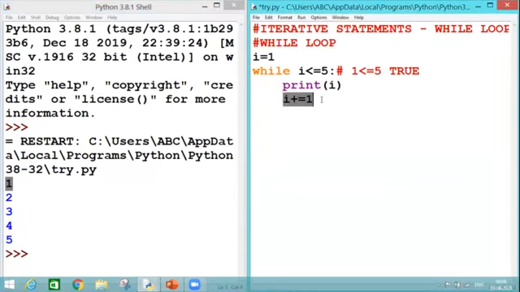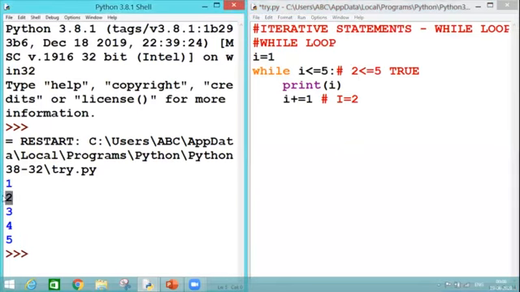Next, it is taking the increment of 1 value. So I has become 2. Now it is again checking whether 2 is less than equal to 5 or not. Again the condition is satisfied, so we enter the loop and print 2.